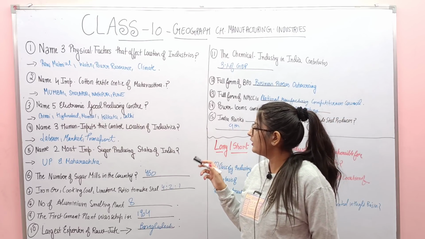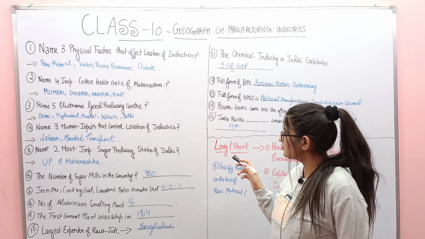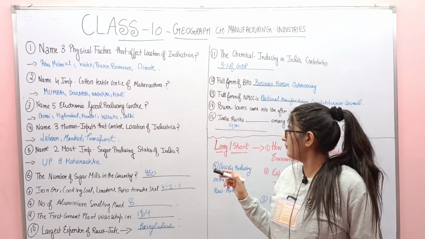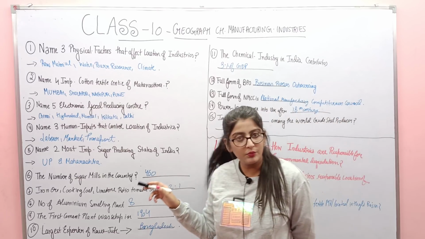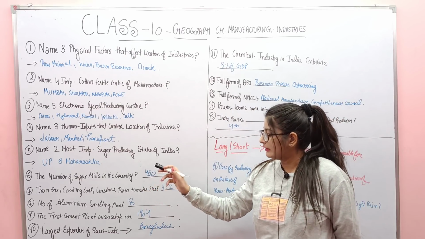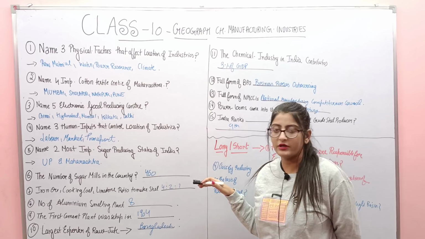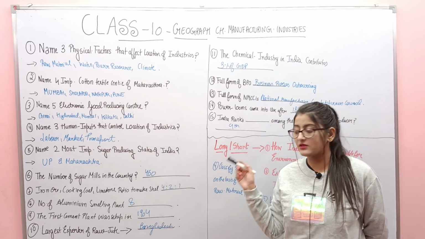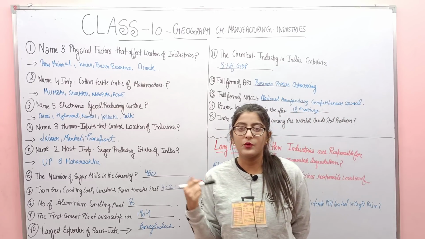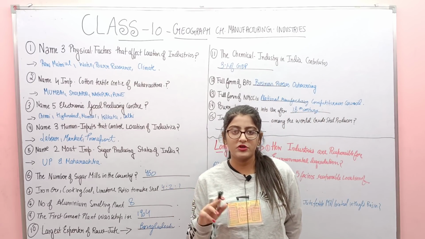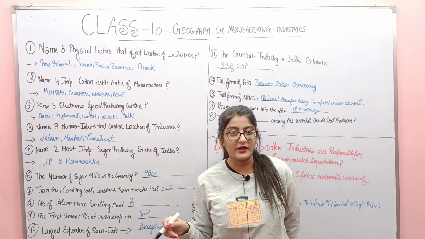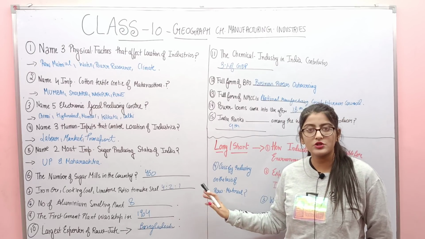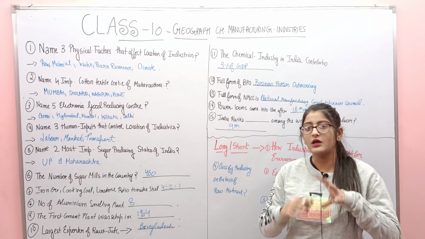Name 3 human inputs that control location of industries. Labor, market, transport. Okay. Name 2 most important sugar producing states of India. UP and Maharashtra. The number of sugar mills in the country are 460. Iron ore, cooking oil, limestone ratio to make the steel. So this is a very important question. आपको इसका ratio 4:2:3, 4:2:1. So you have to take the correct one. और इस समय हम confuse हो जाएंगे. So इसलिए इसको आपको अच्छे से prepare करना. Answer is 4:2:1.